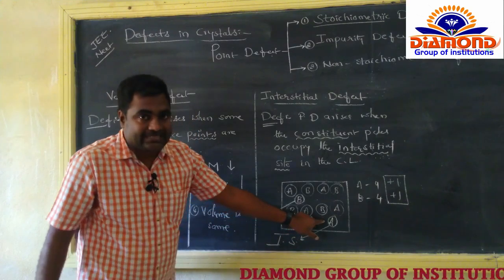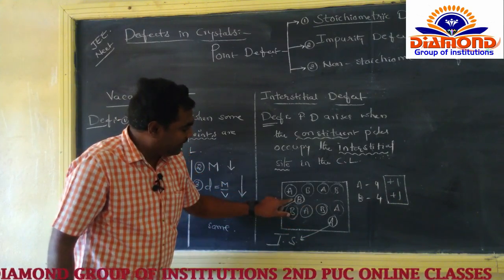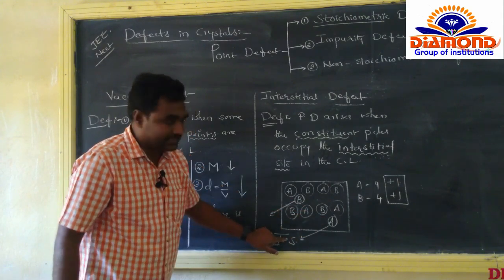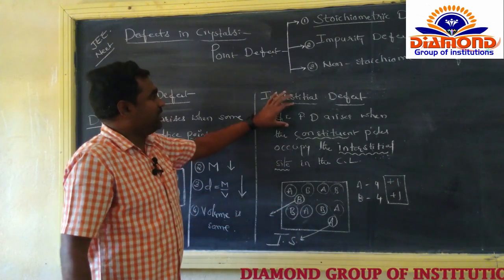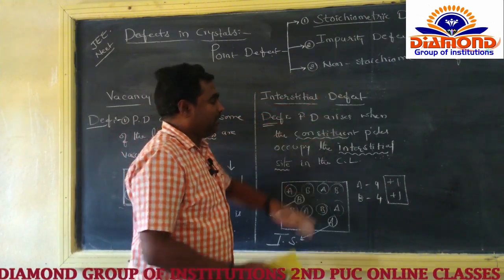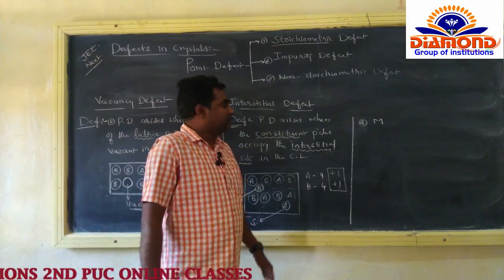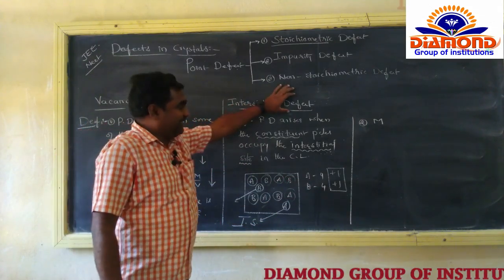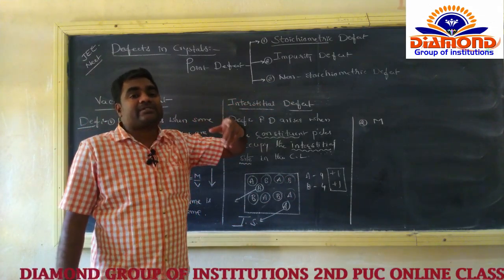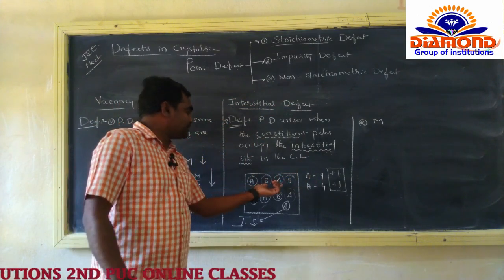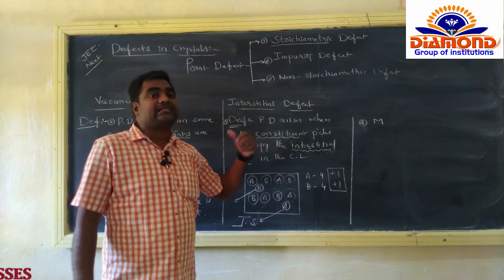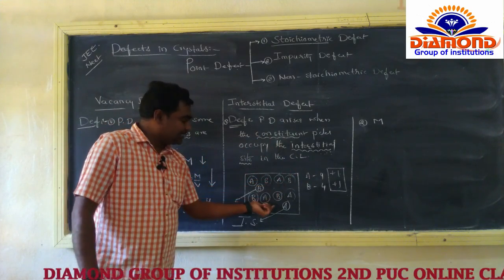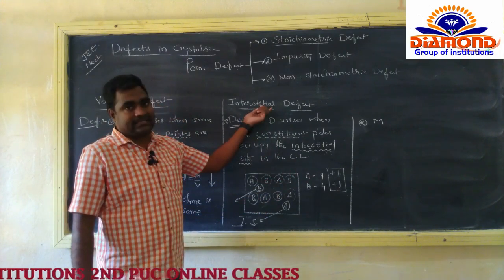Say the extra atom A, extra atom B, either occupies it, that belongs to the interstitial defect. So here in the interstitial defect, some extra atoms are added to the crystal lattice. Then we get the interstitial defect.